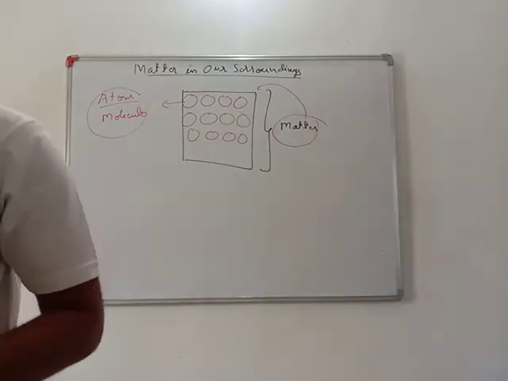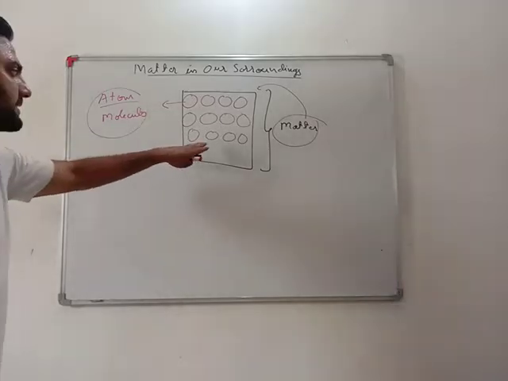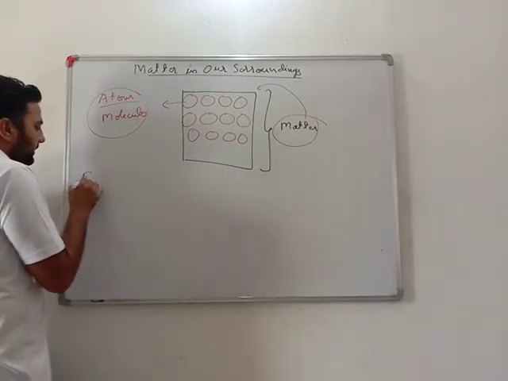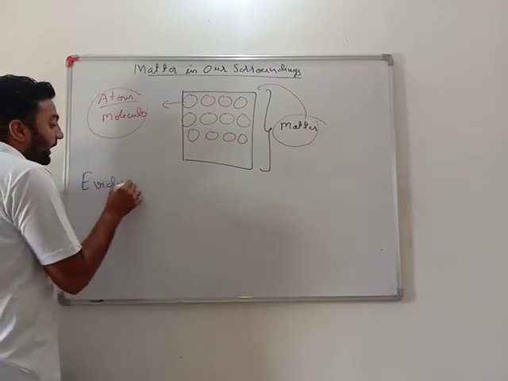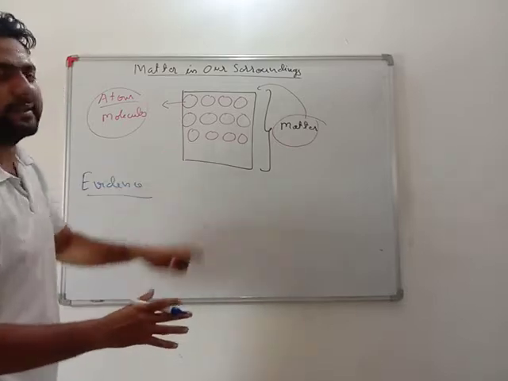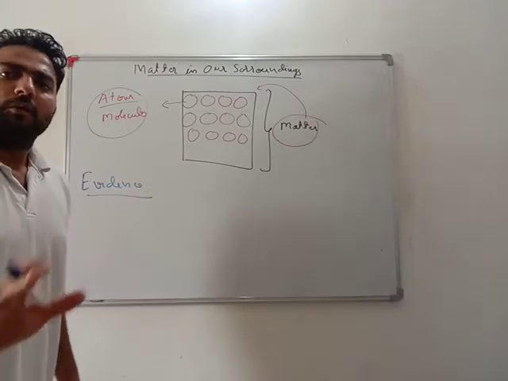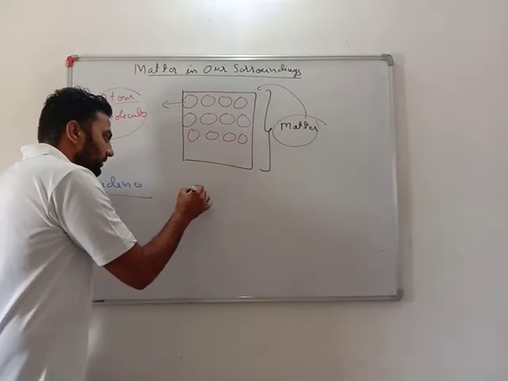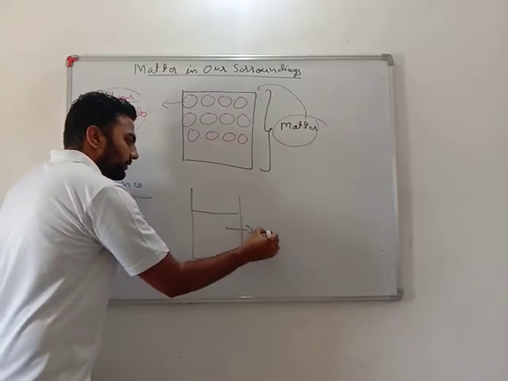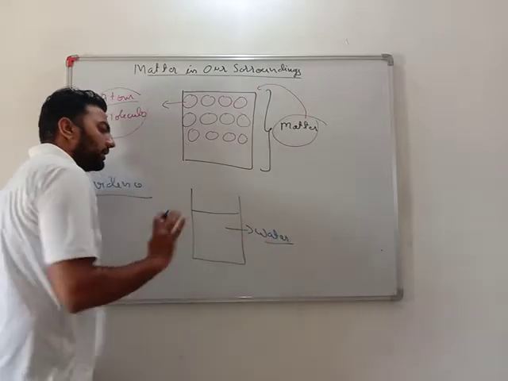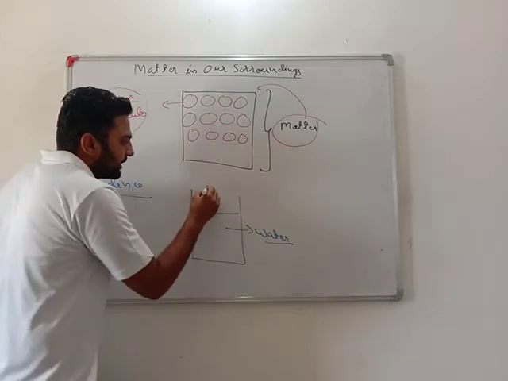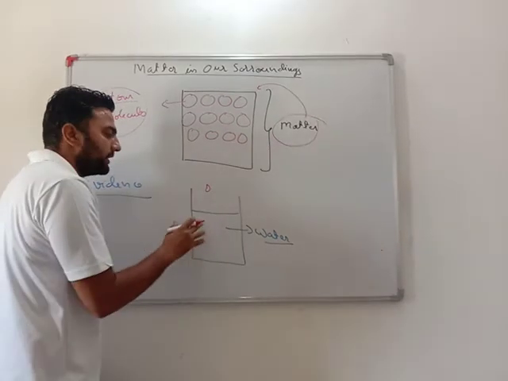Very important. See now, dear students, in science, whenever we study anything, we need to give evidence. How can we say that anything is made up of particles? Very simple. Just take water in a beaker and put a single drop of ink or any color in it.